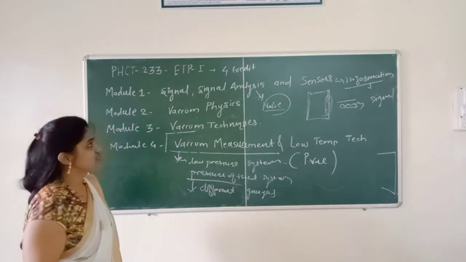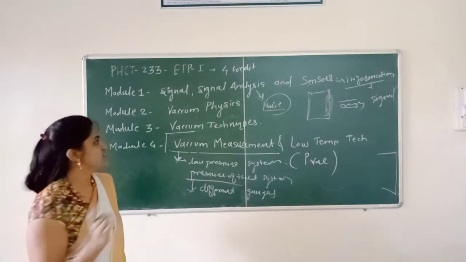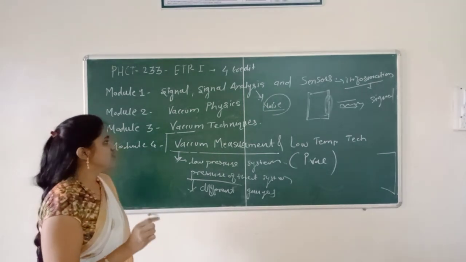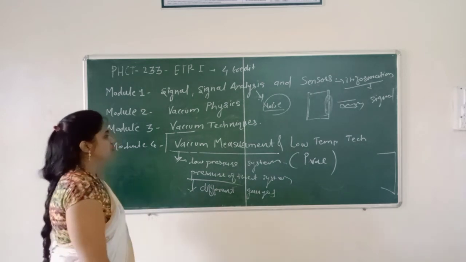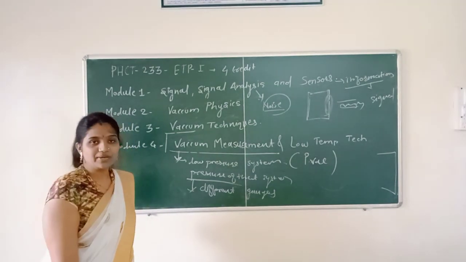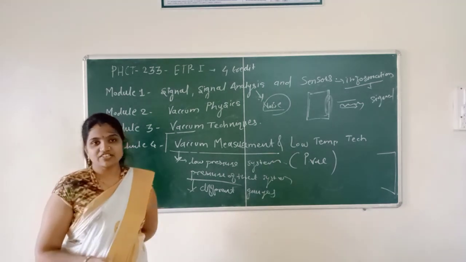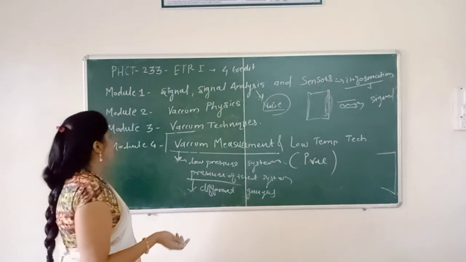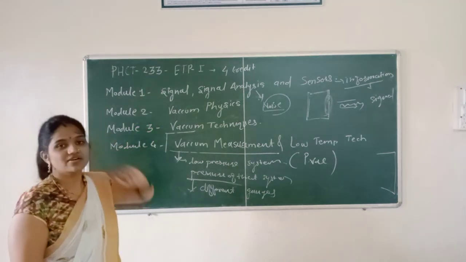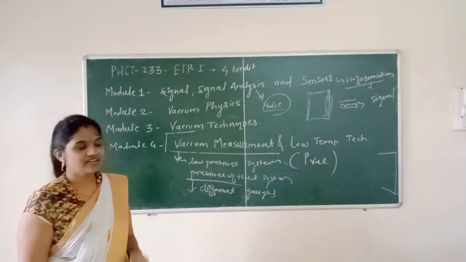Understand? There are four modules. First one is signal analysis and sensors. Second one is vacuum physics. Third one is vacuum techniques, and fourth one is vacuum measurement and low temperature techniques. From tomorrow's lecture, we are going to start either our second module or our first module. Okay, students? Thank you.